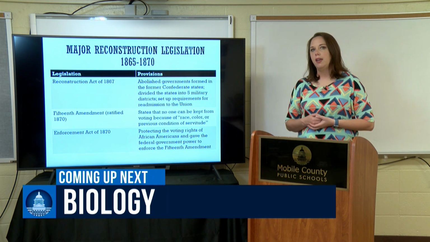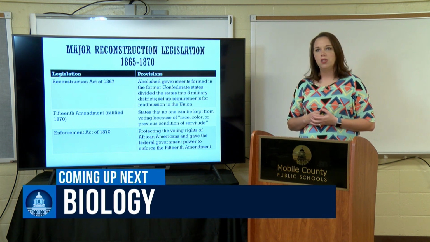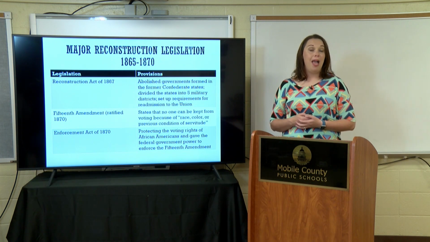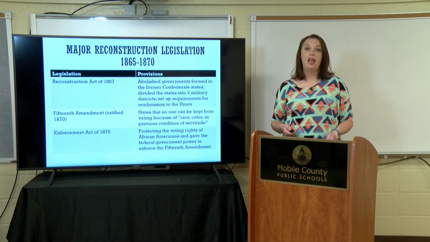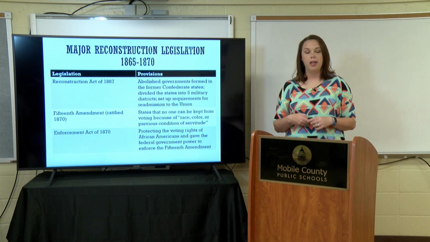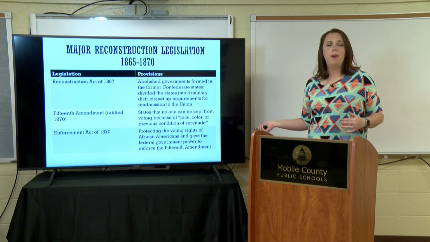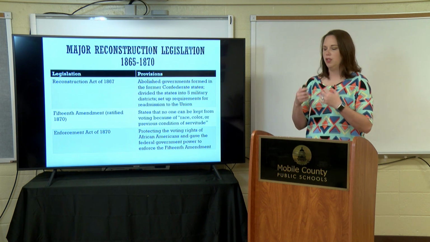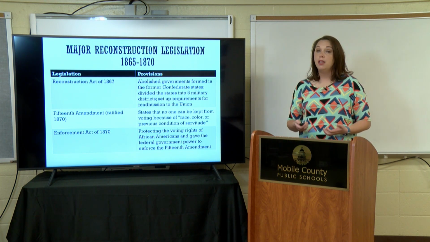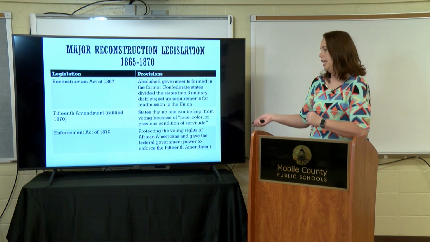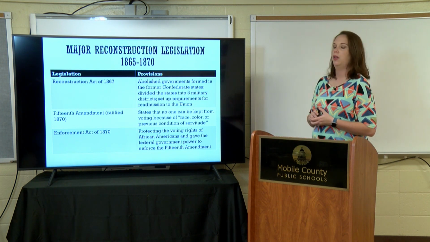We don't see anything about women in here. We don't see anything about sex. We see race, color, or previous condition of servitude, but we don't see anything about whether someone is male or female, because women don't gain the right to vote until 1920. So we're going to see the 100th anniversary of that happen. This is a step in the positive direction for African American males having the right to vote. You can imagine African American women didn't have the right to vote, but the males did. But again, that's across the board. Women don't have the right to vote for a very long time.